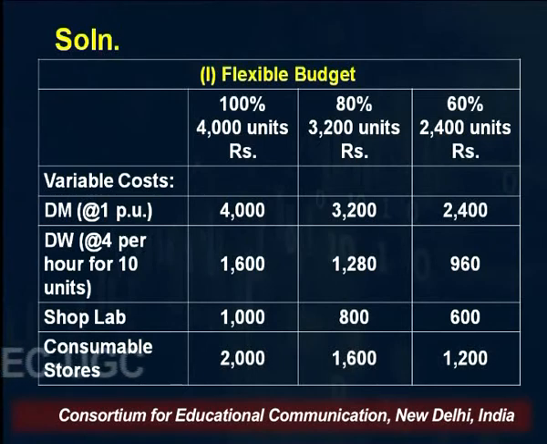Similarly, direct wages. In our question, we said the direct wages is 4 rupees per hour, right? And in 1 hour, 10 units were being produced. So what it means is that when you are producing 4,000 units, labor must have worked for 400 hours, because in 1 hour, 10 units are being produced. So how many hours will it take the workers to produce 4,000 units? So I'll simply say 400, right? And the labor hour rate is 4 rupees per hour.